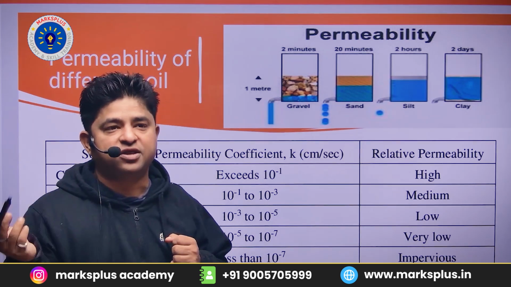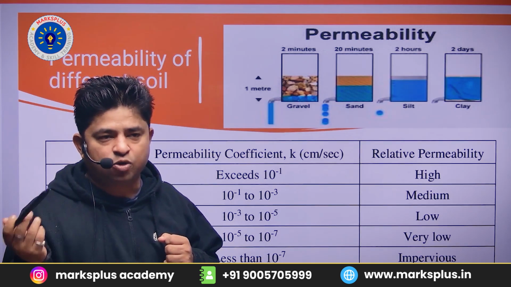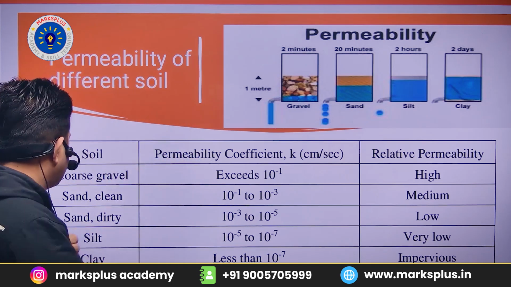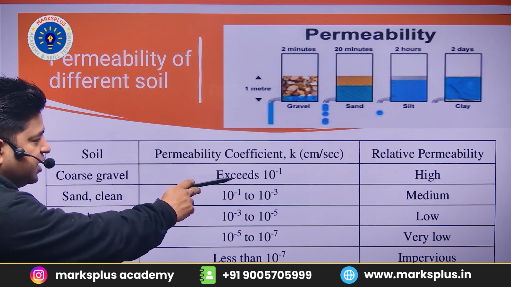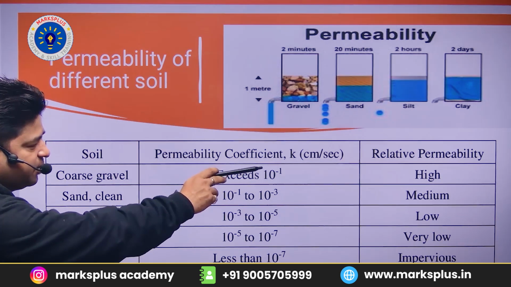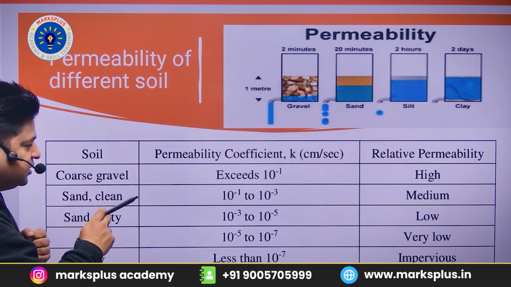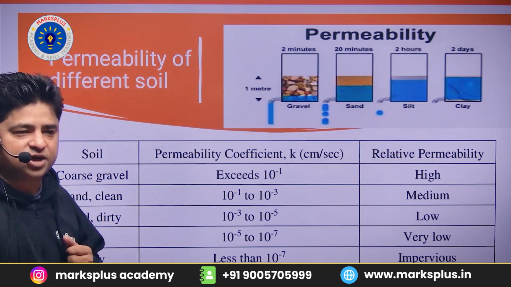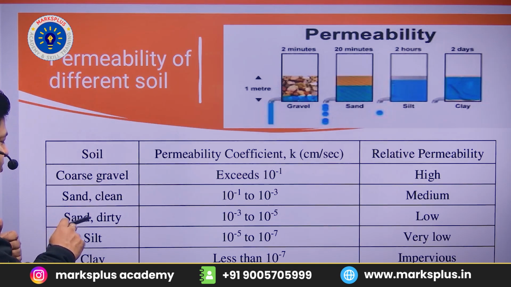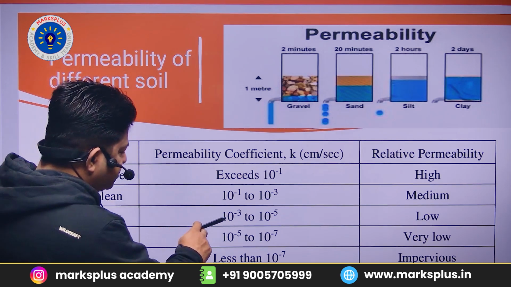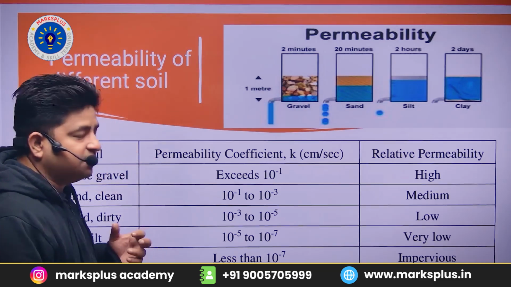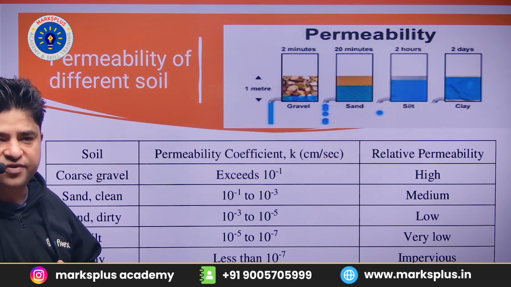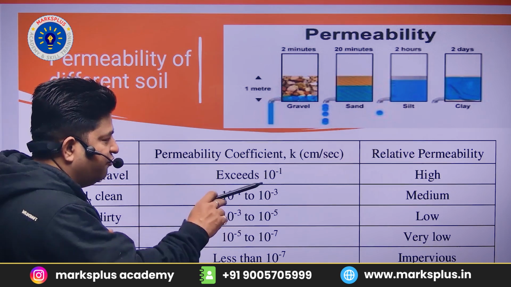And how can we classify whether it is a coarse grain soil or fine grain soil? We can also classify by the permeability coefficient. Like coarse gravel exceeds 10^-1, and its relative permeability is high, whereas for clean sand the coefficient of permeability varies from 10^-1 to 10^-3, and it comes under medium permeable soil. And if the sand is dirty, then the value ranges from 10^-3 to 10^-5, and it comes under low permeability. For silt, the values vary from 10^-5 to 10^-7, and it comes under very low relative permeability.